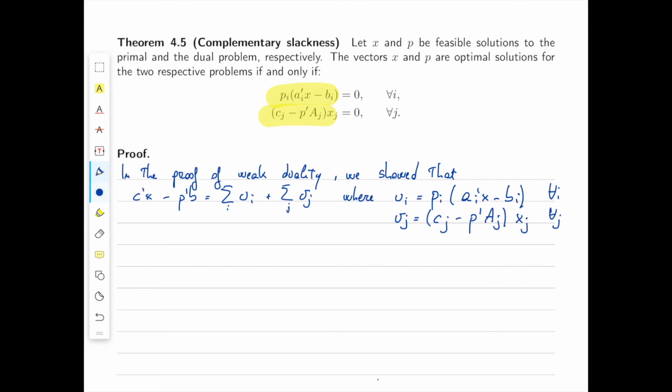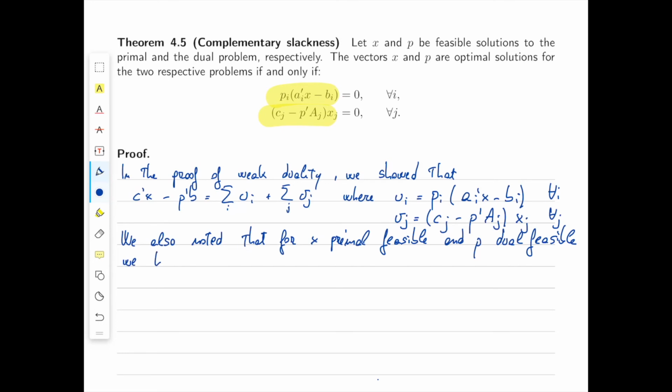In the proof of weak duality, we also noted something else. We also noted that for x primal feasible and p dual feasible, we have ui greater than or equal to 0 for every i, and vj greater than or equal to 0 for every j. At this point, we're essentially done.